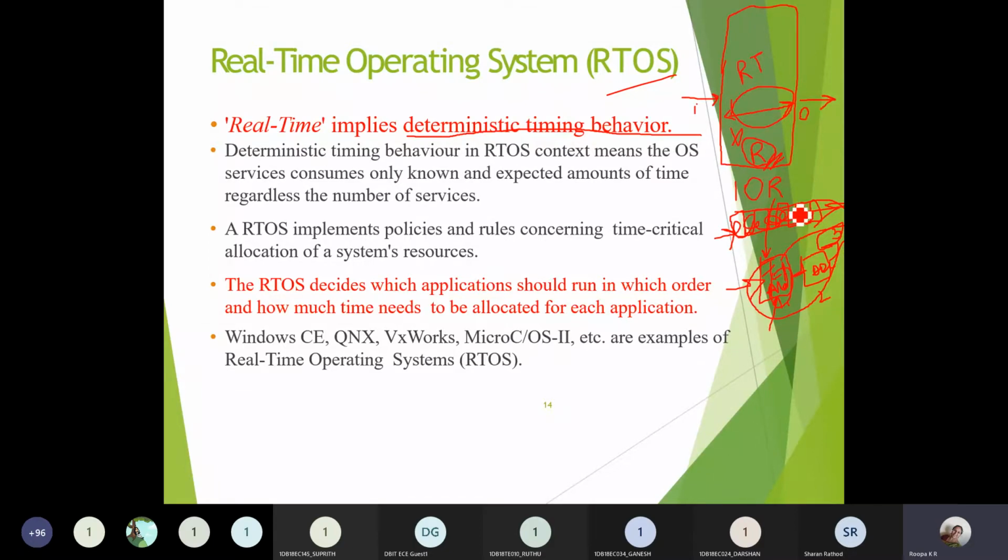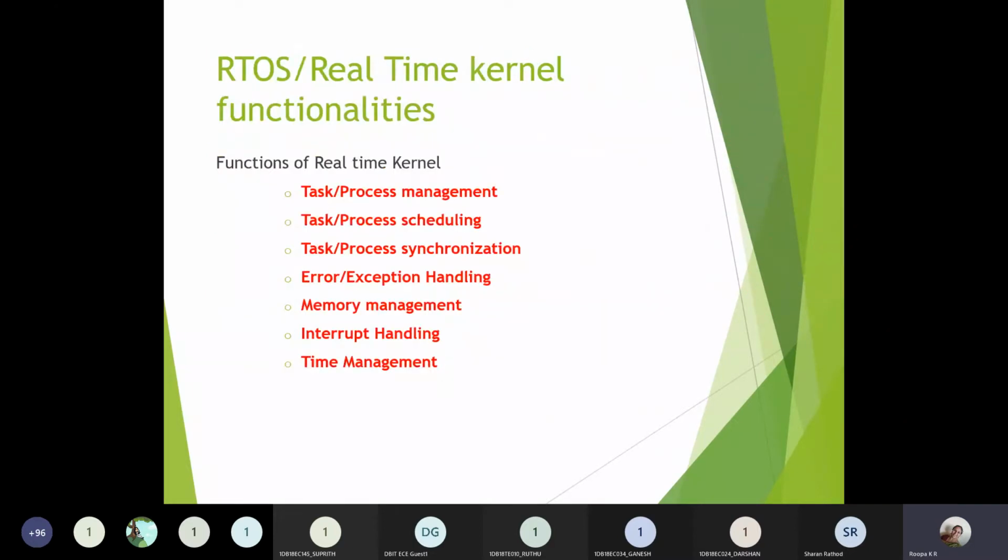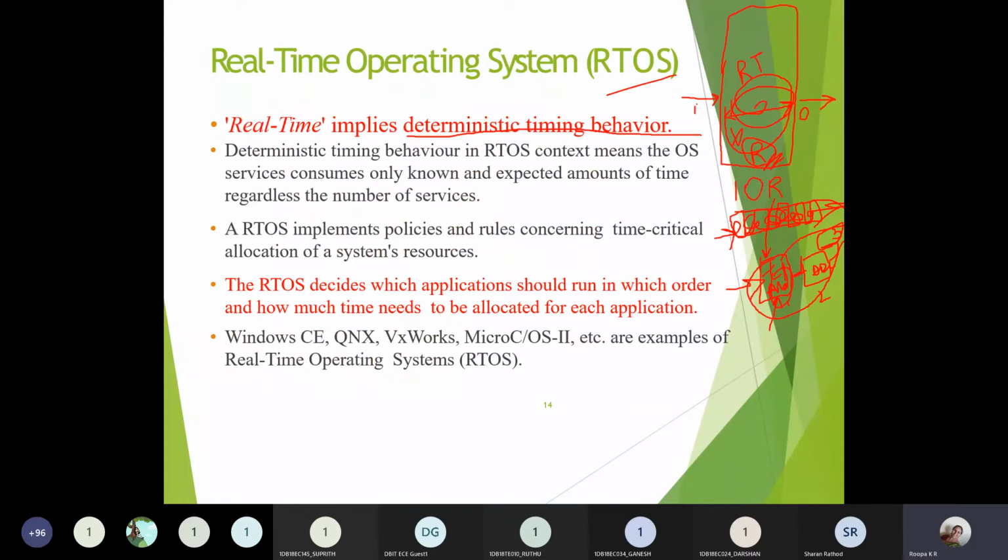So this is one example where I'm giving the input, the processing of the input will be taken care of by the different resources or the different components which are used in a real-time application, and I'll be getting the output. So there are certain policies and rules with respect to the time allocation for the system resources. This particular operating system can give some 5 seconds for getting the value of temperature, some 5 milliseconds for converting to a digital value, some 2 seconds for displaying it on the LCD.